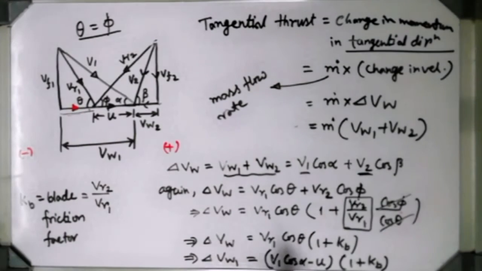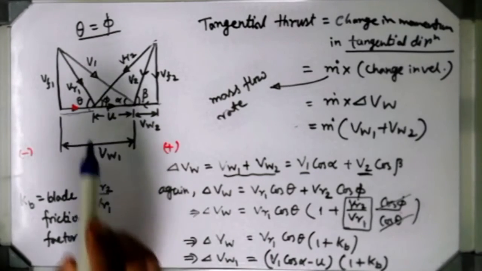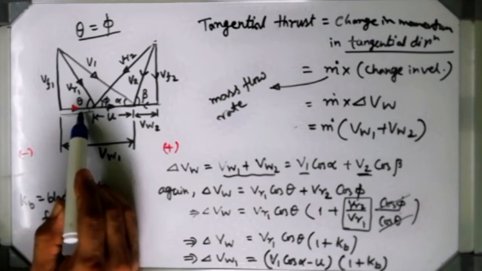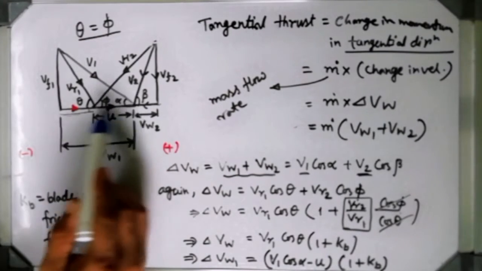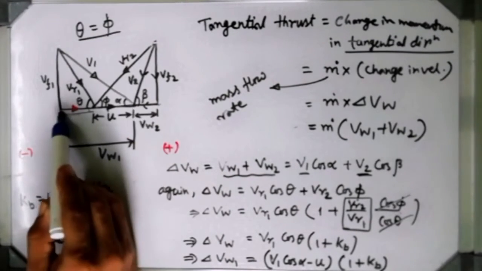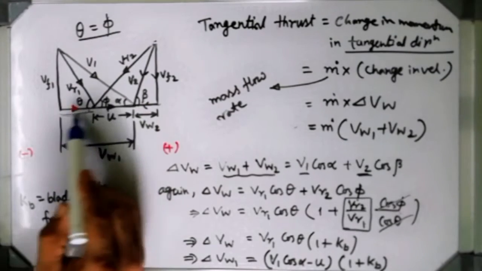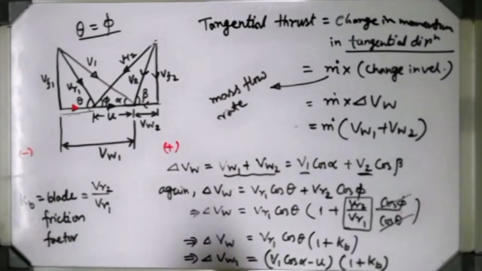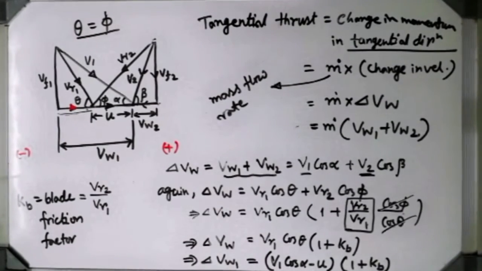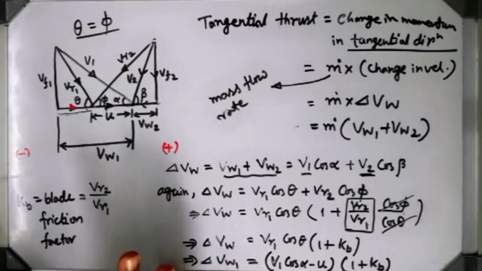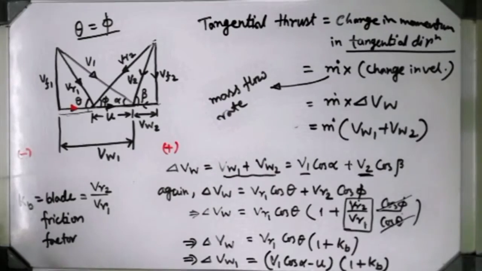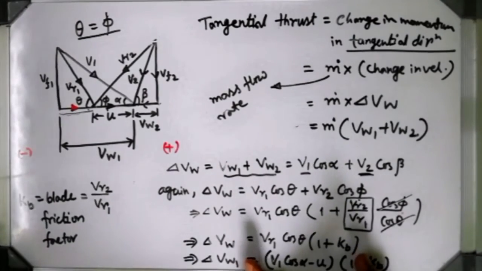See the diagram. VR1 cos theta means this particular part, only this part, that can be written V1 cos alpha, means this portion, V1 cos alpha, this length, minus u. So only this part will remain there. So can you write VR1 cos theta equals V1 cos alpha minus u? Tell me. Yes, sir. Simple childhood trigonometrical application.